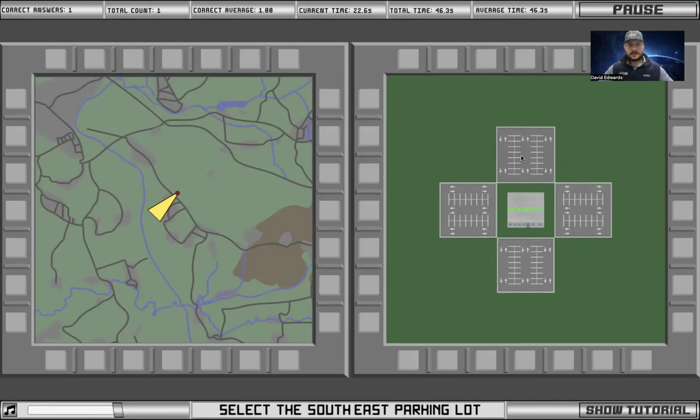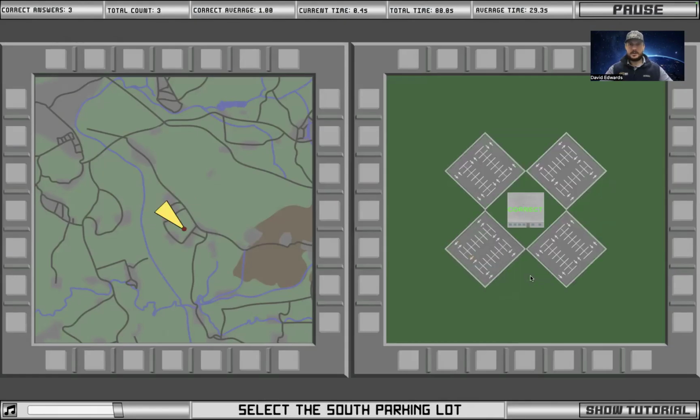It says select the southeast parking lot. So if I were to go this way, which is basically 90 degrees, just imagine this thing going bam, 90 degrees and facing this way. So this is going to be the southeast parking lot. Select the west parking lot. Look, this dude is facing directly east, so it's going to be exactly opposite. Select the south parking lot.